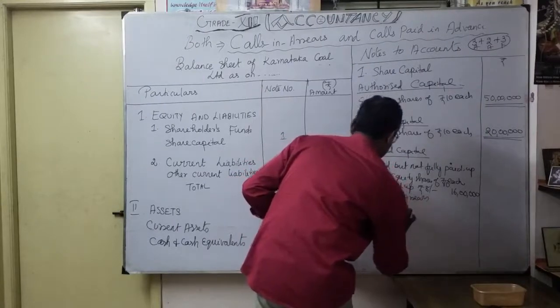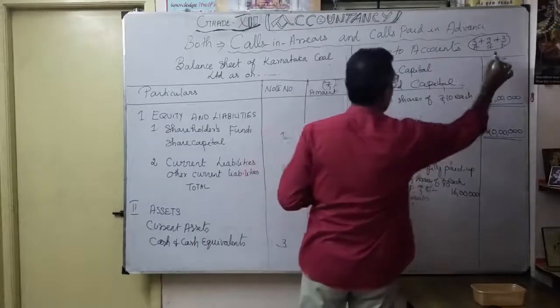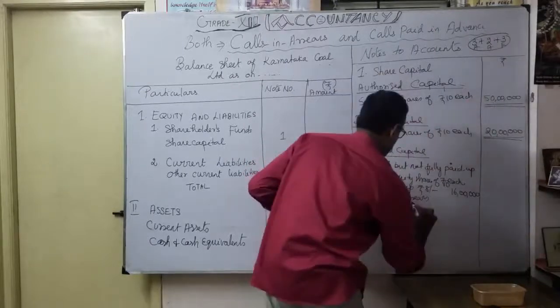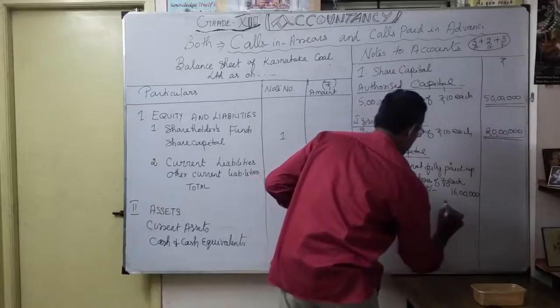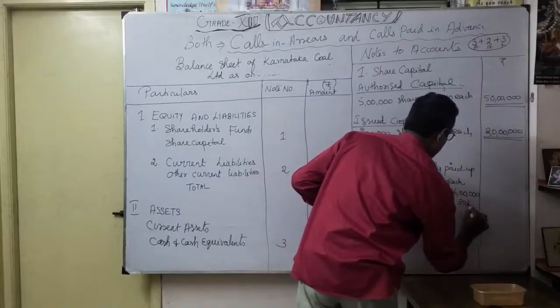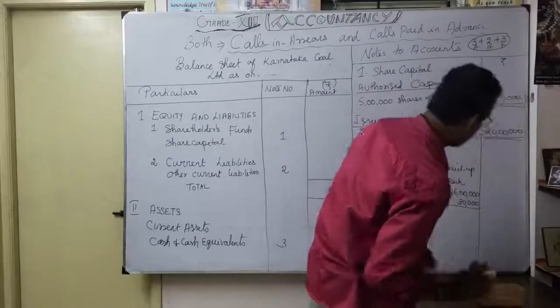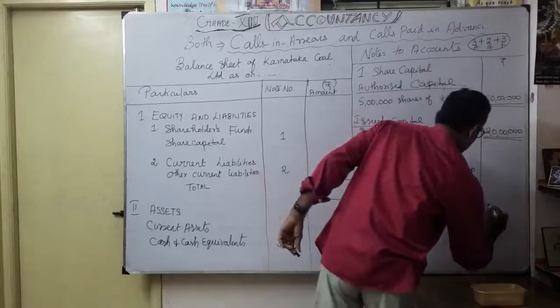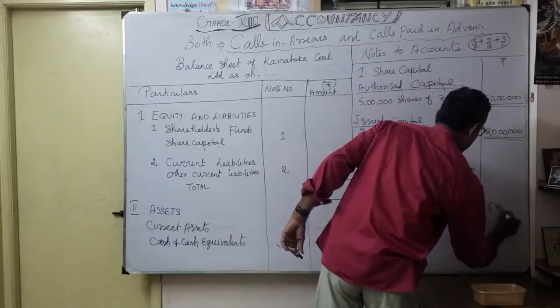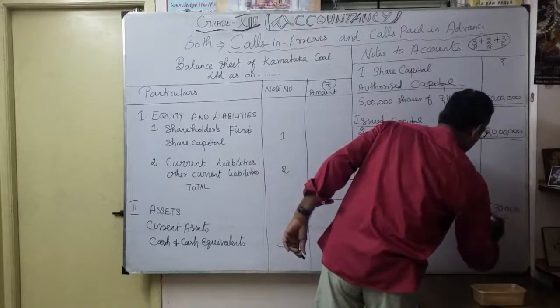How much? The 10,000 shares, 10,000 into 3 rupees, that is 30,000. So naturally, in the outside column, you have to write 15 lakh 70,000. You have to put a double underline.